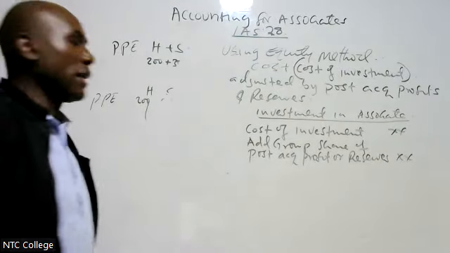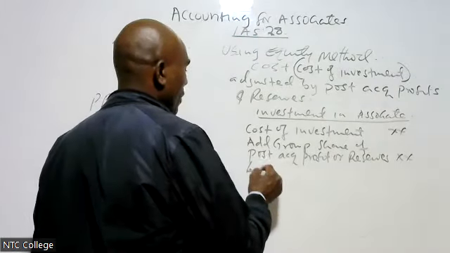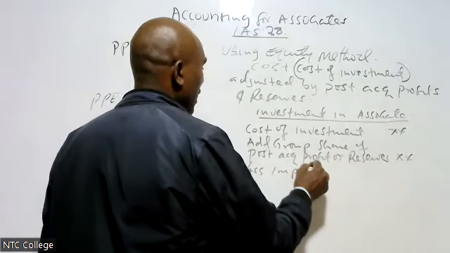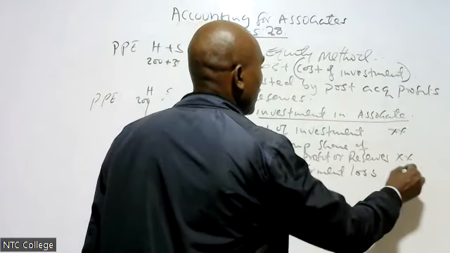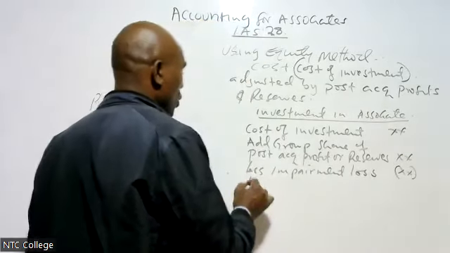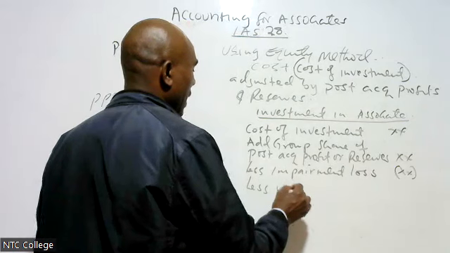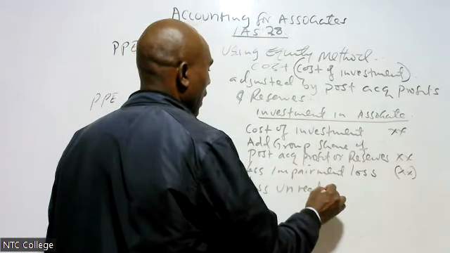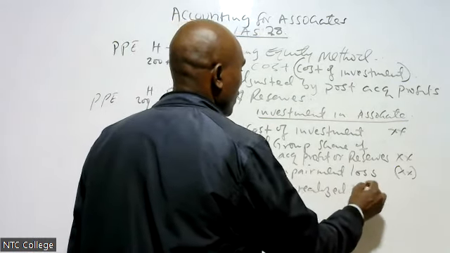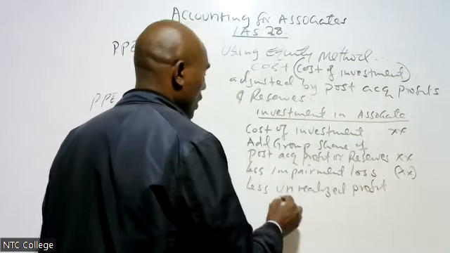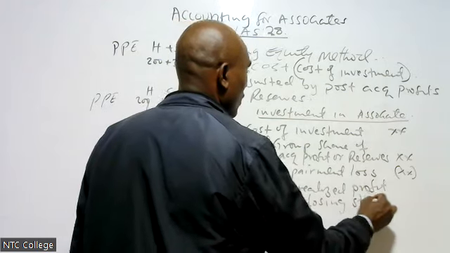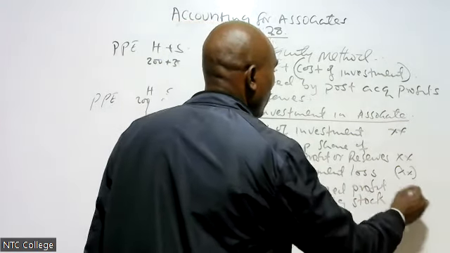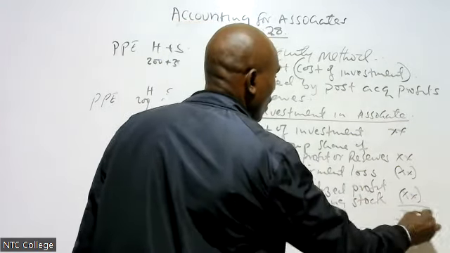Then I less impairment loss in that associate, if it is there. I also less what we call unrealized profit on closing stock.